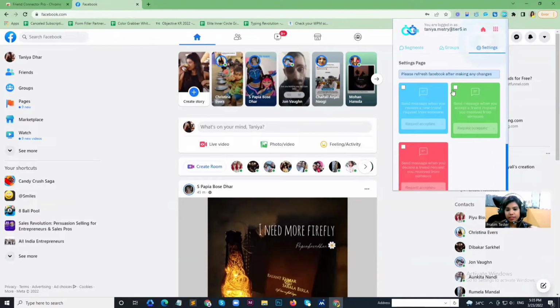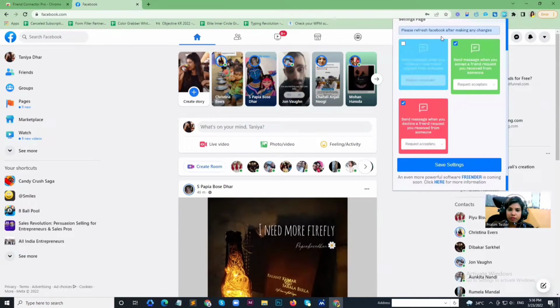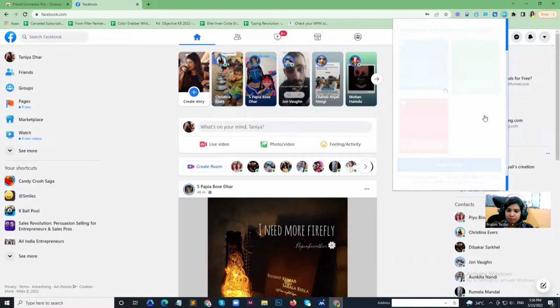In these settings, you can see 3 other tabs. By checking these, you can send 3 different types of messages to people, and the way it is written over here: the first one is send message when you receive a new friend request from someone. The second one is send message when you accept a friend request you received from someone. And the third one is send message when you decline a friend request you received from someone. For now, I'm not going to use any of them, so I'm unchecking all 3 of them and saving the settings. Friend Connector is telling me your settings have been successfully set.